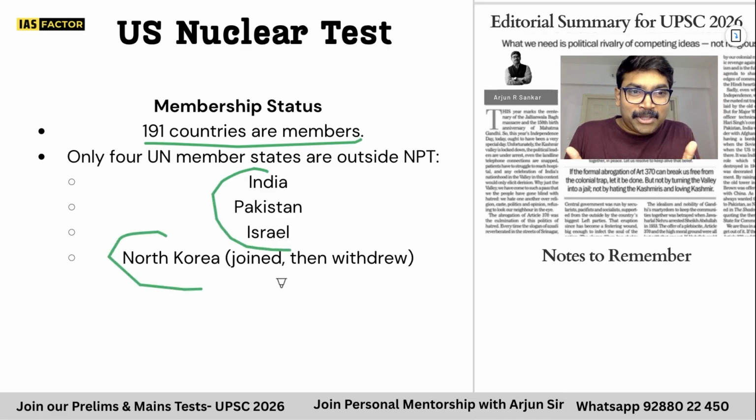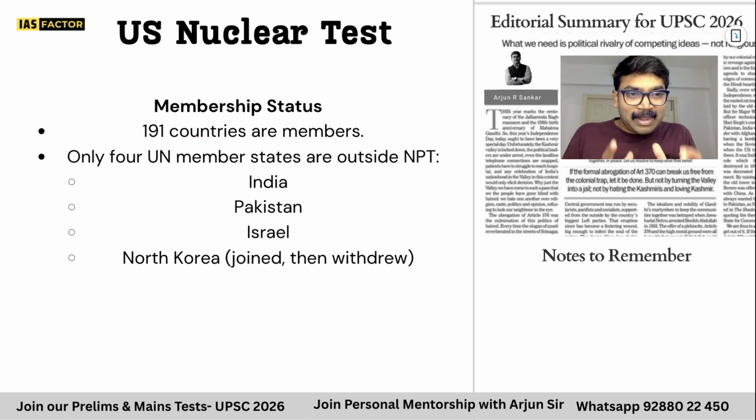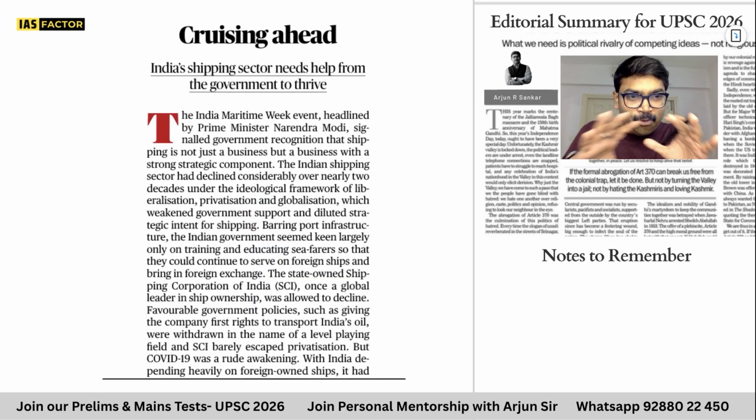USA need not worry about this because USA can keep the nuclear weapons as per the 1967 cutoff. That's the discriminatory clause. India, Pakistan, Israel joined no; North Korea joined, but it withdrew. So this is NPT. So have an idea. When it comes to nuclear power, you need to know a few things. That was the basic idea of keeping this thing.